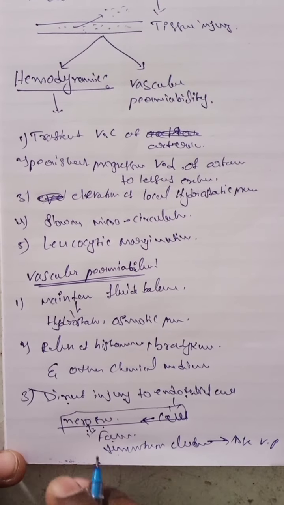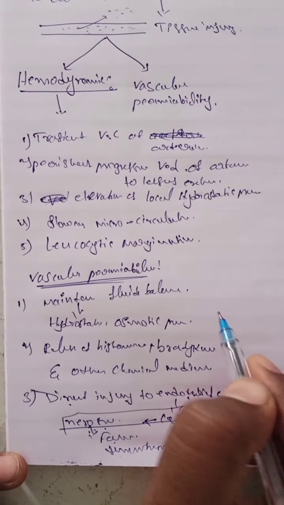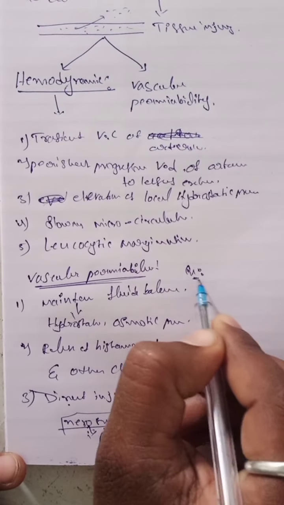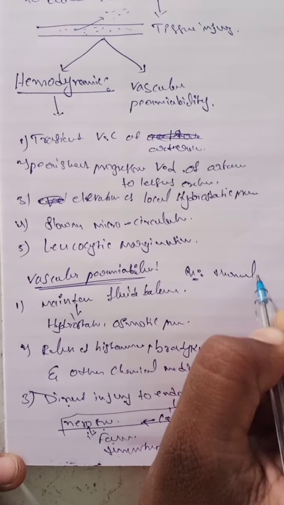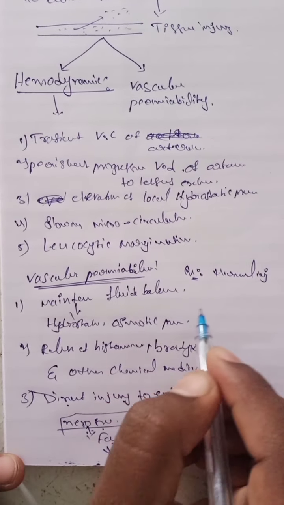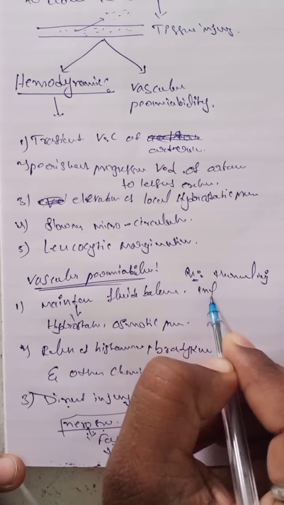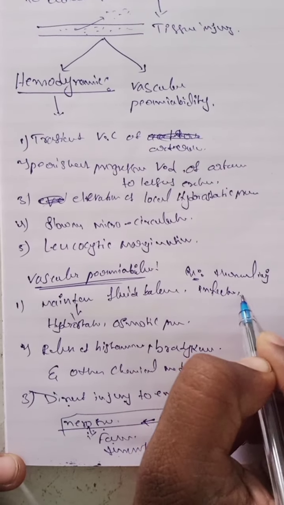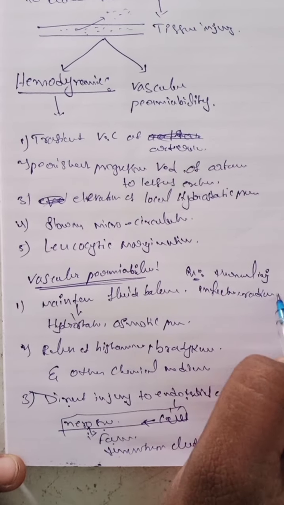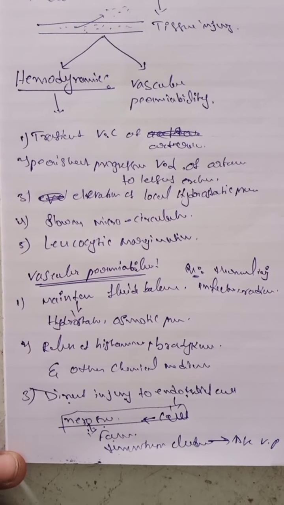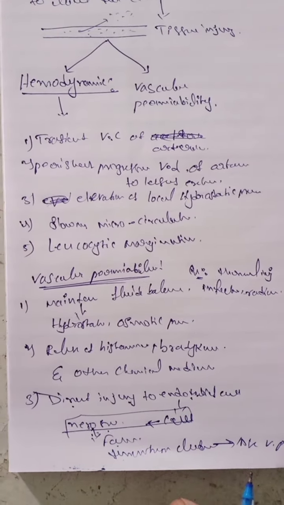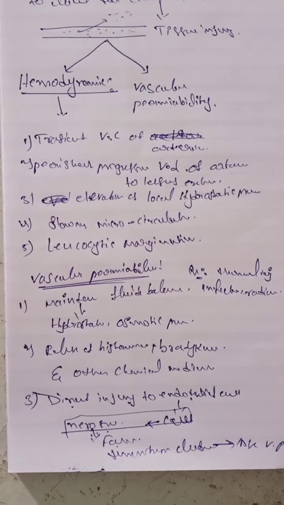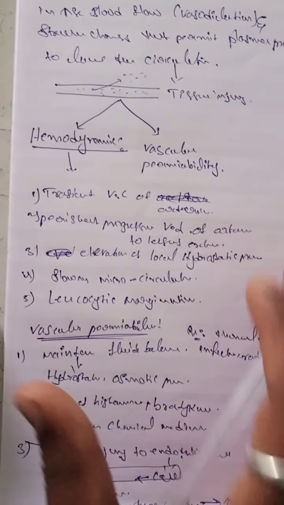Examples for this increased vascular permeability are thermal injury, infections and radiations. These are all examples of vascular changes. So in our body, these types of activities occur. This is about vascular changes.